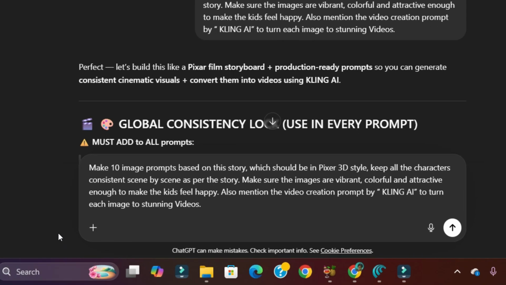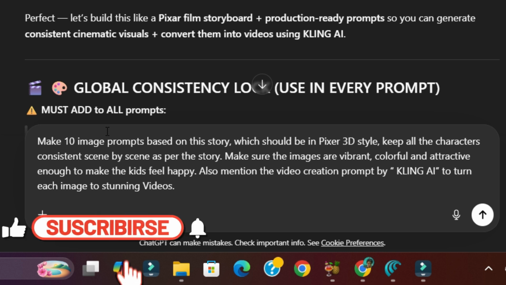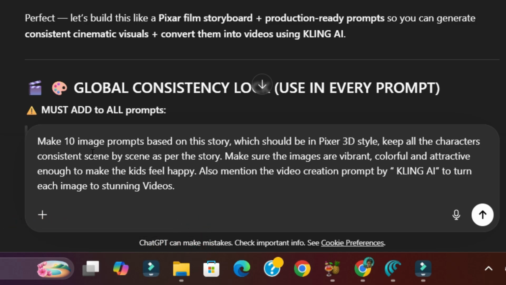It would make 10 image prompts. This can be 15, 20, whatever as per the length of the movie. For a 4 minute movie, it ideally takes somewhere around 1500 to 1800 words, and for covering this length of movie or movie trailer, you need 20 to 25 images. So accordingly you can change the number of images.